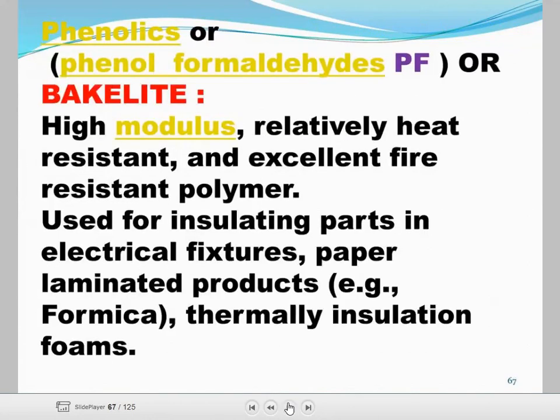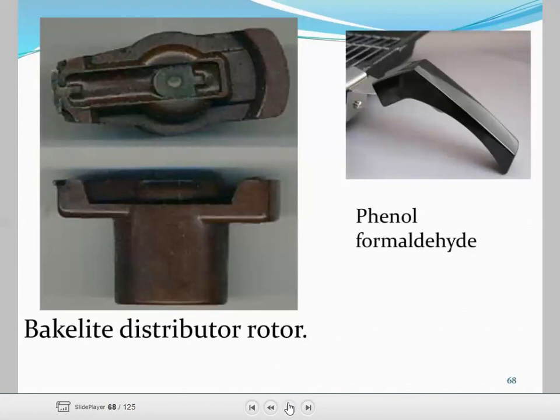Next one is phenolics, or phenol formaldehyde, or bakelite. It has a high modulus, relatively high heat resistance and excellent fiber resistance. The polymer is used for insulating parts in electrical fixtures, paper laminates, product example Formica, and thermal insulation foam. This is phenol formaldehyde and bakelite. Some examples are there.